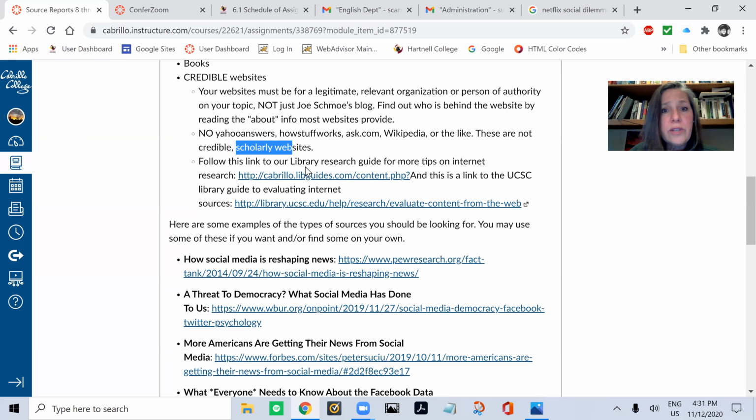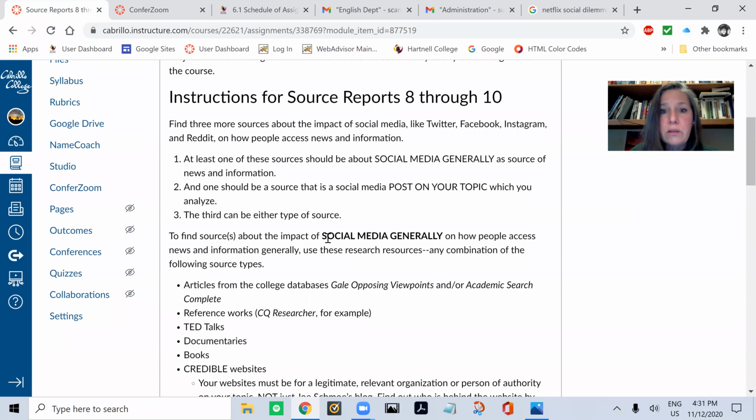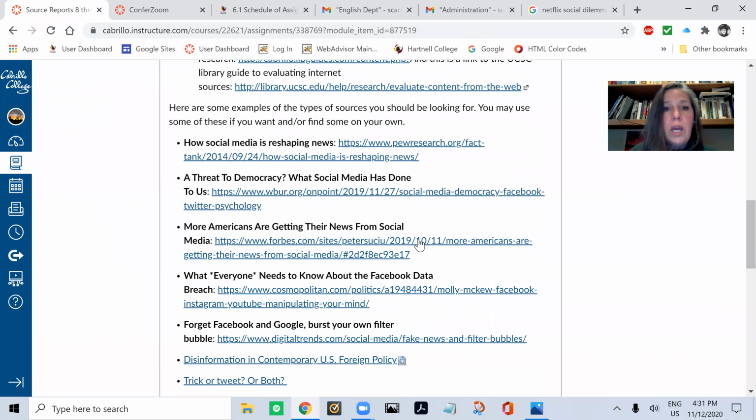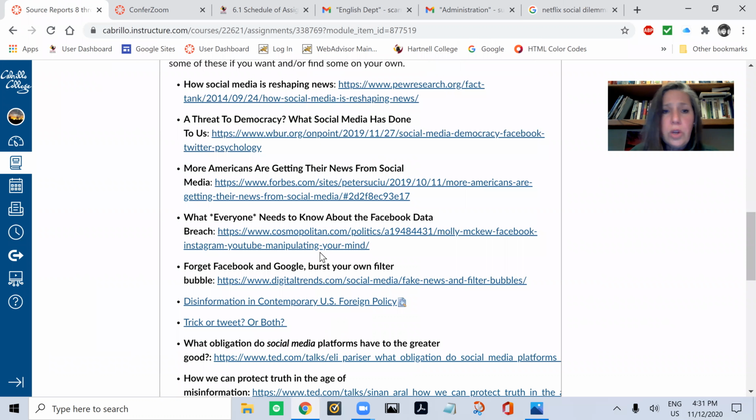All right, you can follow this link to the library research guide. Your librarians developed a guide to help you evaluate the quality of information that you can find on the internet, and this one is for UCSC. Here are a couple of guides to help you if you need help evaluating the credibility of a website, which is one of the types of sources you can consult for this, social media generally. And then here are a bunch of sources that meet those criteria that I found. You're welcome to use these if you want.